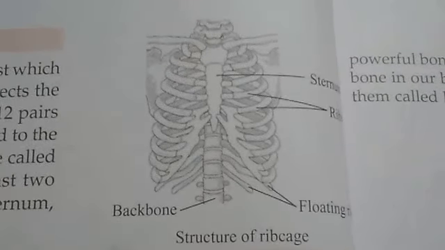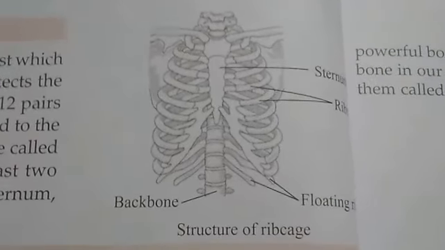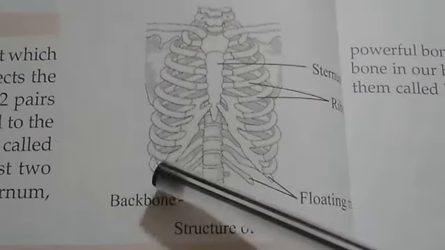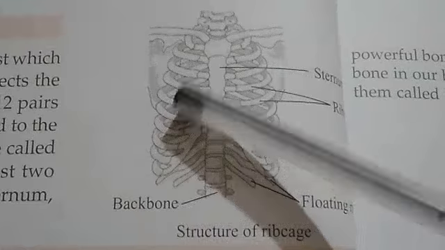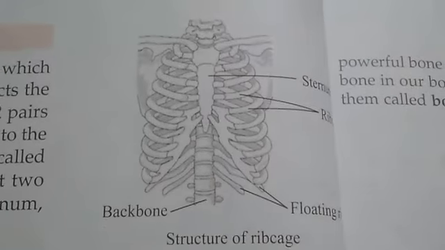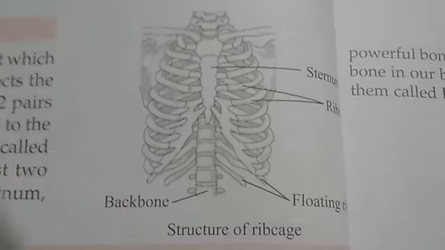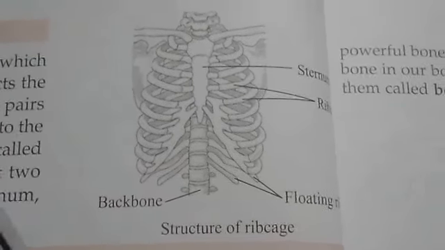It is made up of 12 pairs of thin curved bones. You can see here 1, 2, 3, 4, 5, 6, 7, 8, 9, 10, 11, 12.